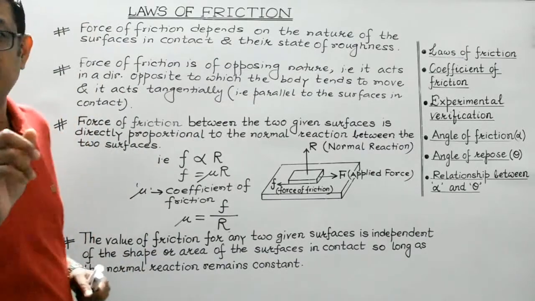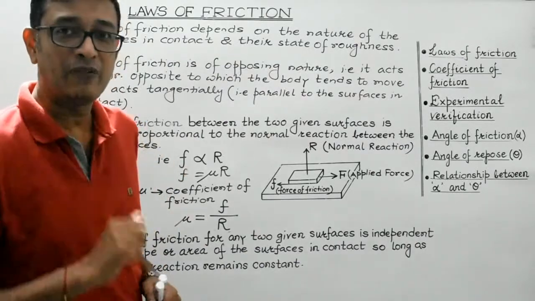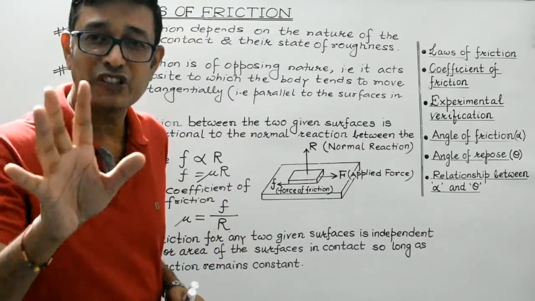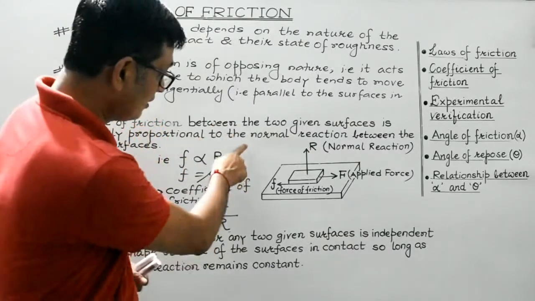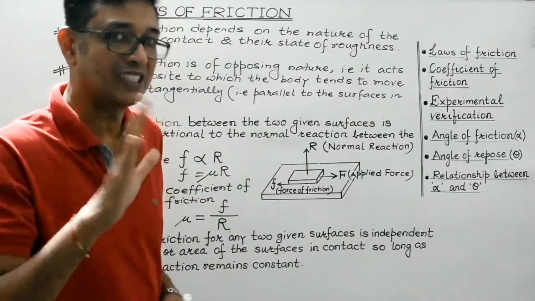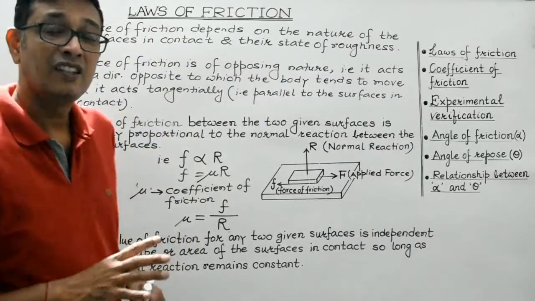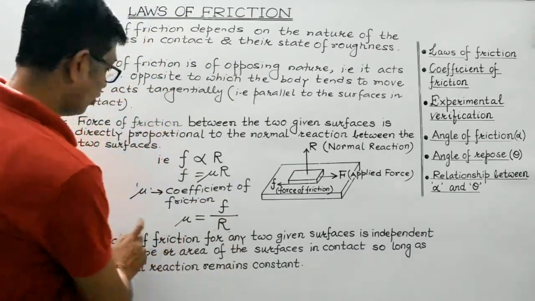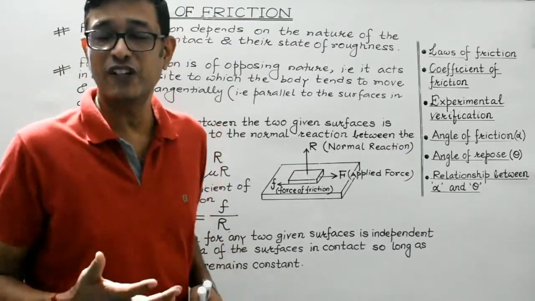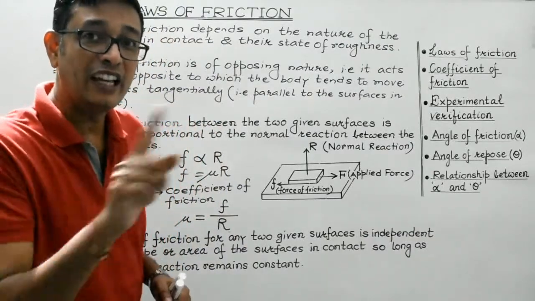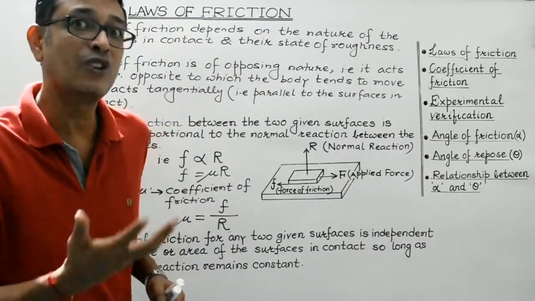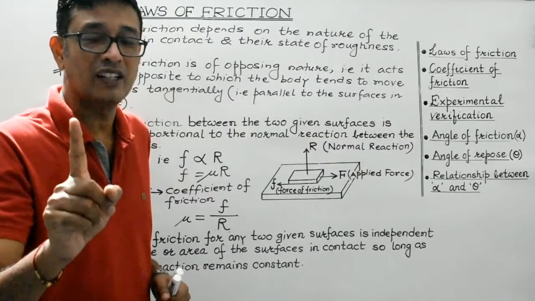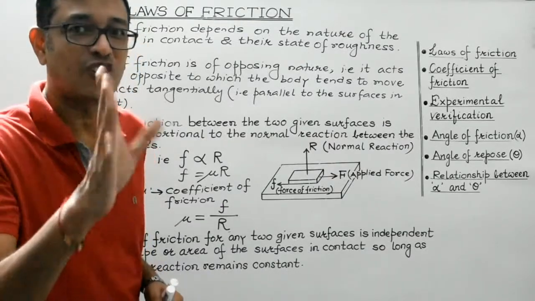Third one, which is very important, has been experimentally verified, right? And these are the 2 laws which can be experimentally verified. I will suggest you all to experimentally verify the last 2 laws in your respective physics lab, right? So third law is the force of friction is directly proportional to the normal reaction. And fourth one is the value of the force of friction is independent of the area of the surfaces in contact. It is independent of the shape as well as the area of the surfaces in contact, as long as, this is important, as long as the reaction remains constant.